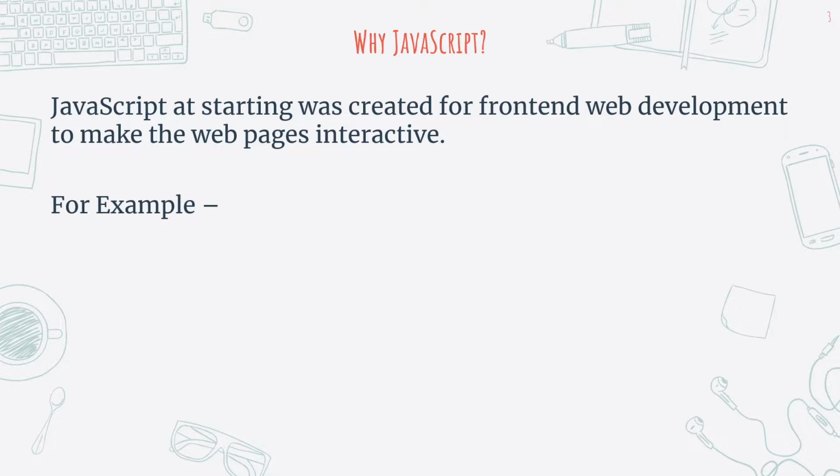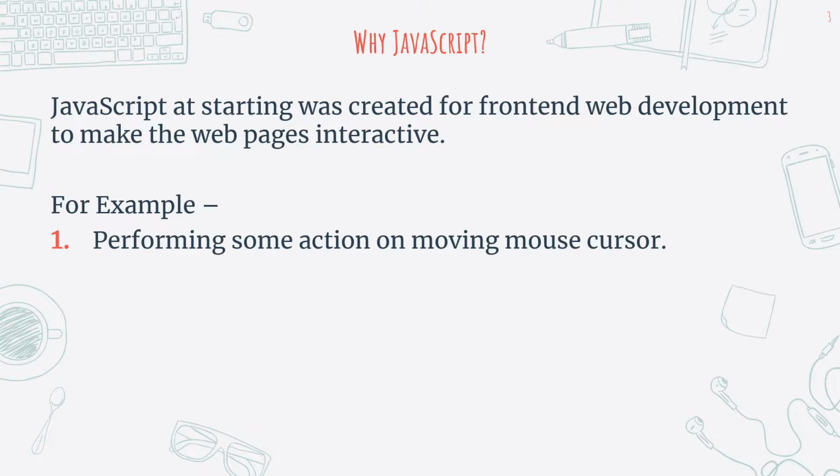For example, when I am saying interactivity, you can think of when you perform some action, like moving the mouse cursor. So basically you can see that I've created this simple web page, and if you just hover over this web page, you can see that whenever I am hovering over the web page, these two things are constantly changing. And let me tell you what these things are.